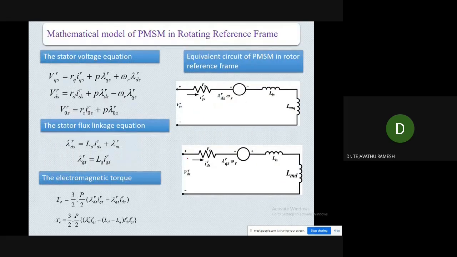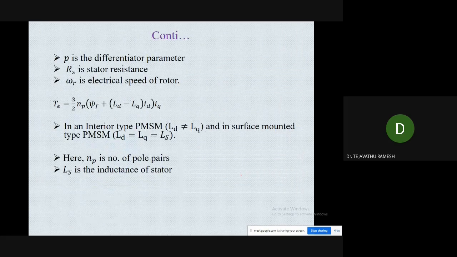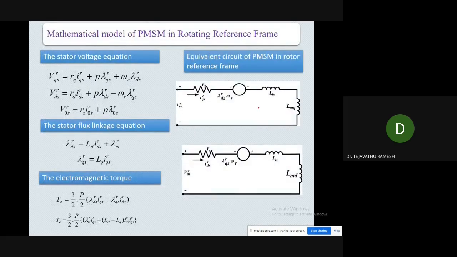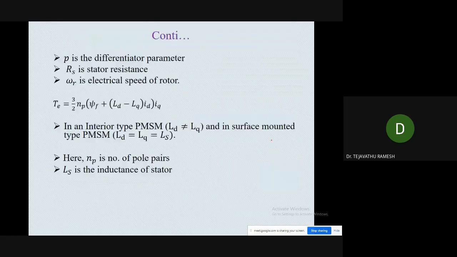These are the mathematical equations of the PMSM motor modeling in a rotating reference frame. This is the equivalent circuit diagram in the q axis and the d axis. And this is the torque equation we have: T is equal to 3 by 2 NP, where NP is the number of poles, times psi f, the field flux, plus (LD minus LQ) times ID times IQ. Here the equation depends upon the torque equation.